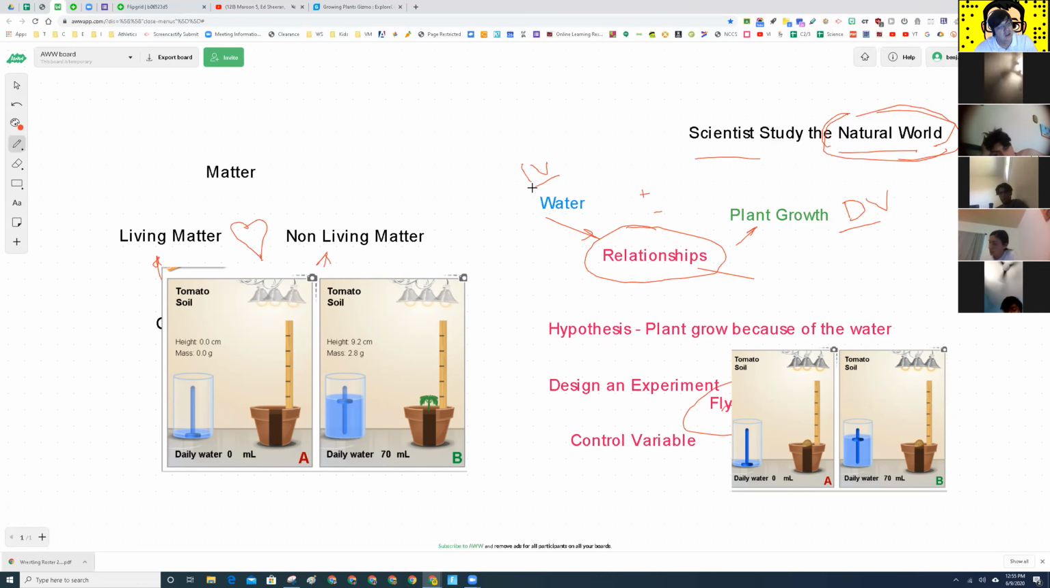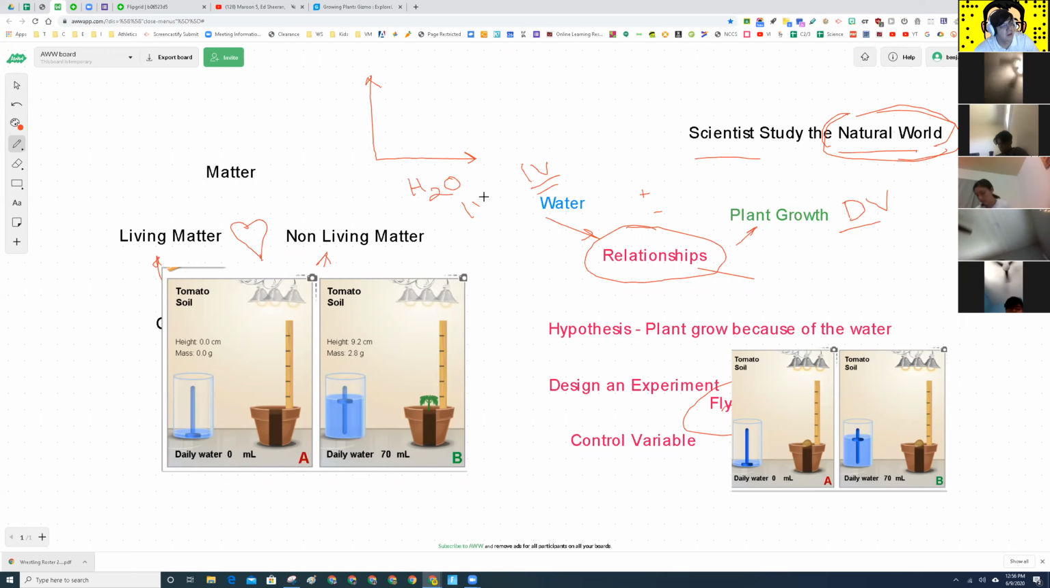And so now what would our data look like, guys, if we graphed it? And so you probably didn't learn this in class. But the way we study relationships is by taking our data and graphing it. So let's put water on the bottom. That's our independent variable. And let's put plant growth on the y-axis. That's our dependent variable. Okay.